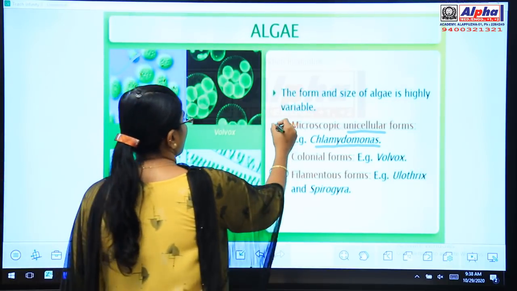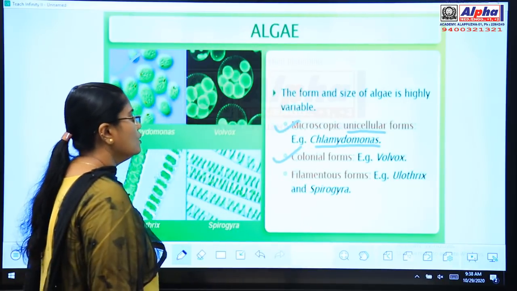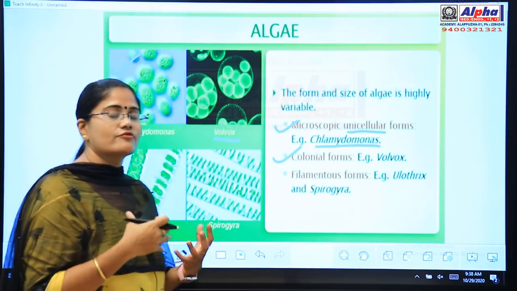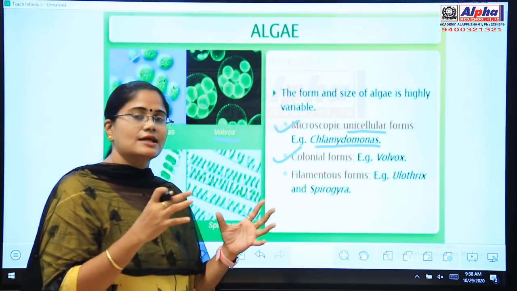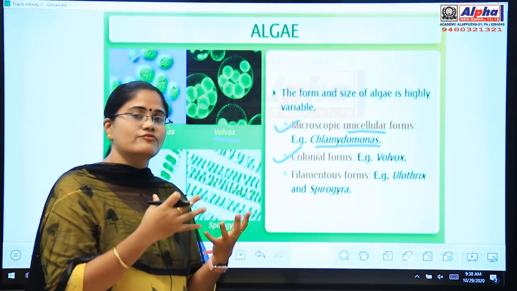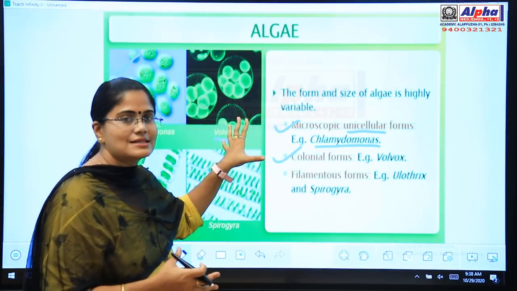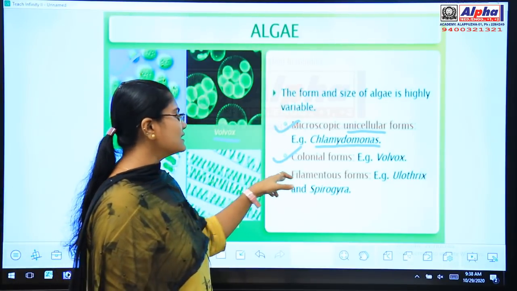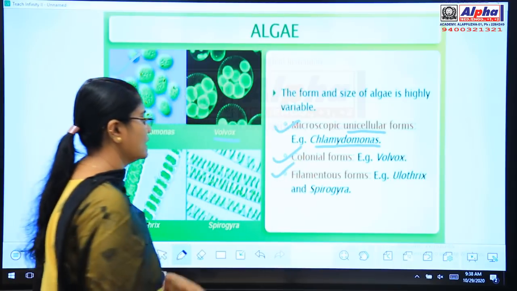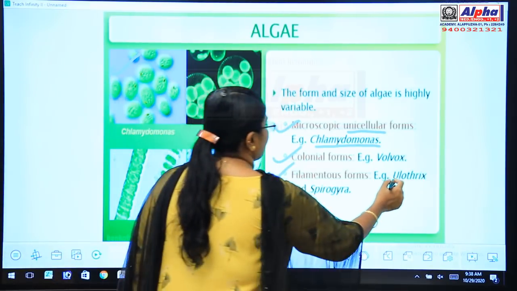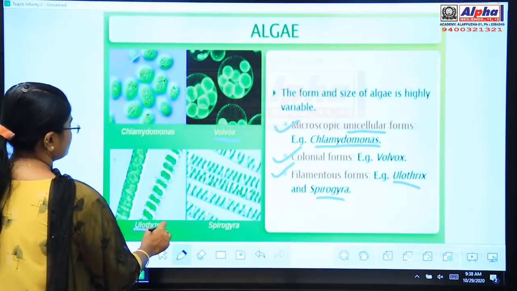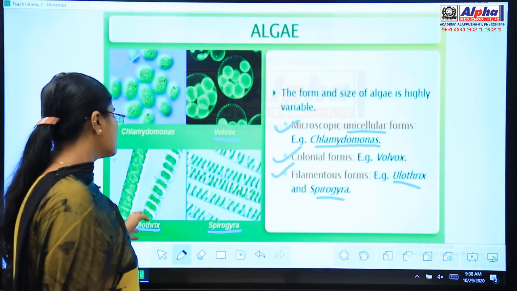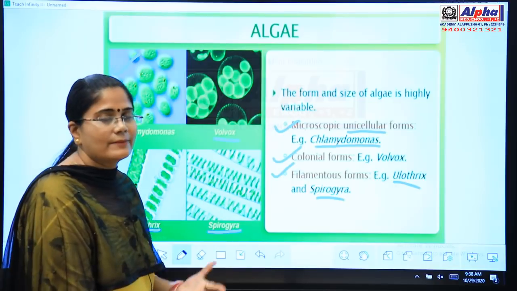And the second form of algae is colonial forms, an example is Volvox. See, you can see Volvox here. How do they exist? They exist in the form of colonies. We can't see them in isolated groups. They only exist in groups. They need some neighbors along with them. And the third one is filamentous forms. Examples you can write are Ulothrix and Spirogyra. Filamentous means it has some branches. So Ulothrix and Spirogyra are the branched or filamentous algae.